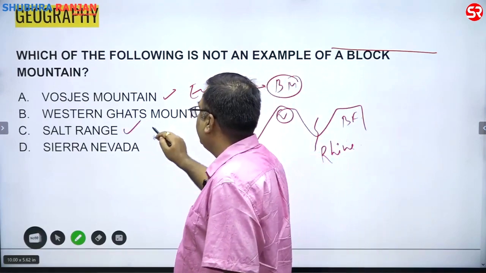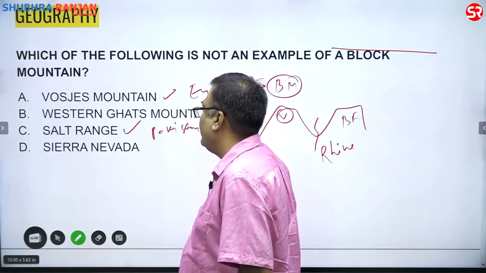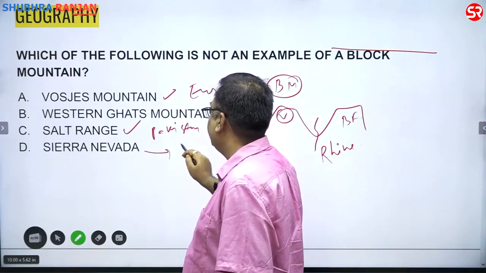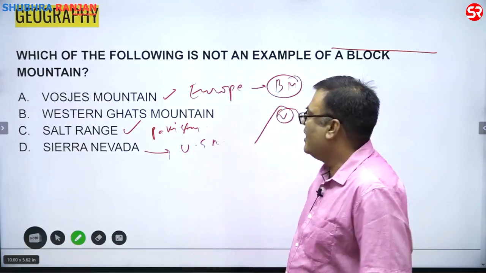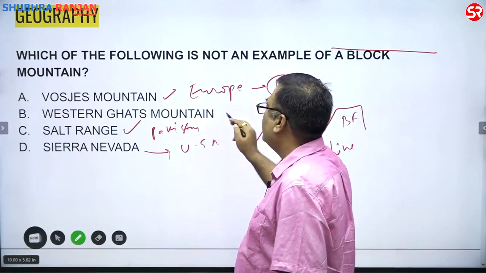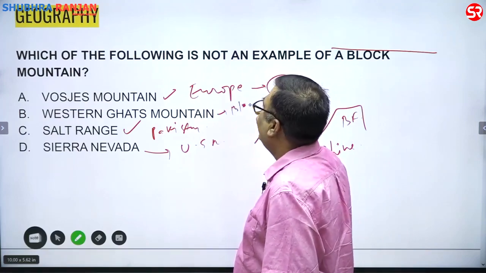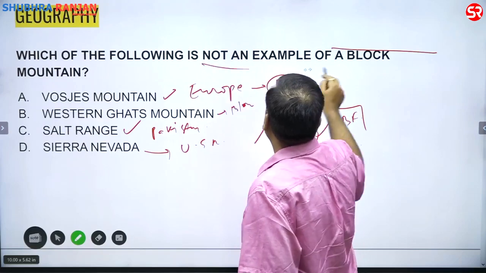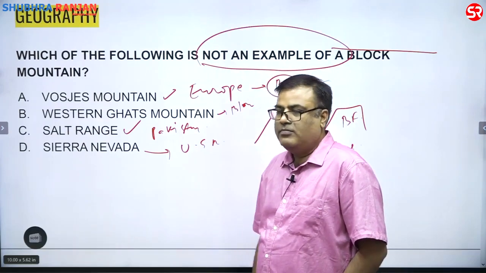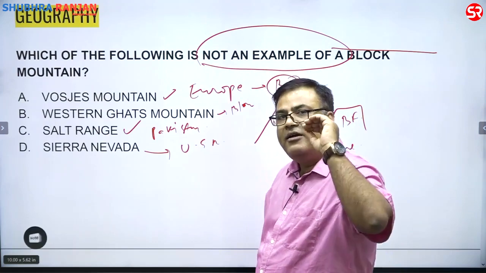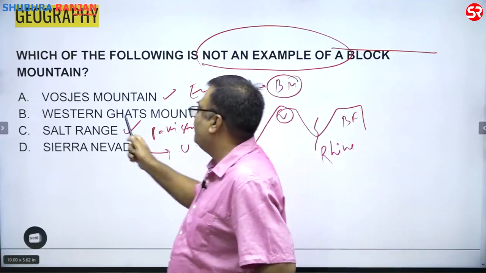Salt range is there in Pakistan, and that is also a good example of the block mountain. And the Sierra Nevada is there in the US, and that is also an example of the block mountain. And according to many scholars, the Western Ghat is also an example of the block mountain. And here the question is which one is not the example of the block mountain? All right. So if it is a little confusing, which is debatable, that is the Western Ghat.